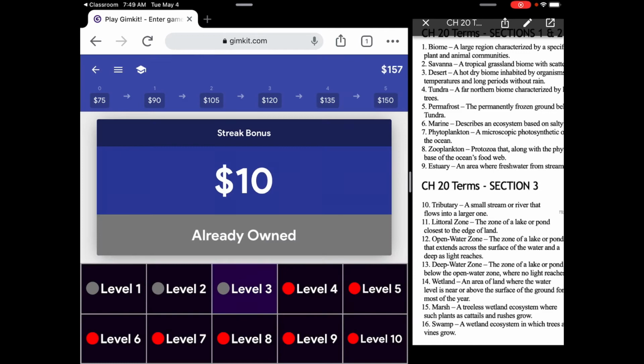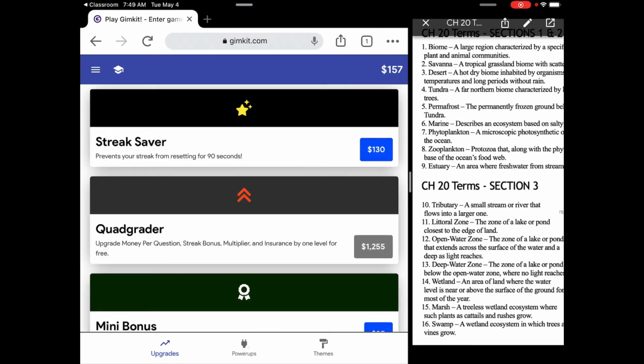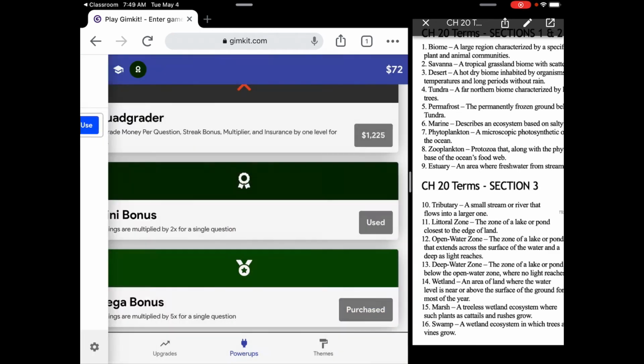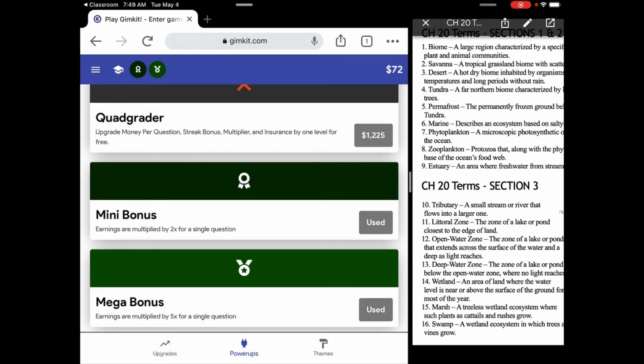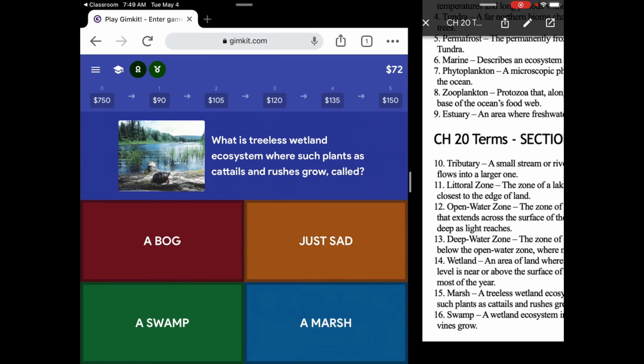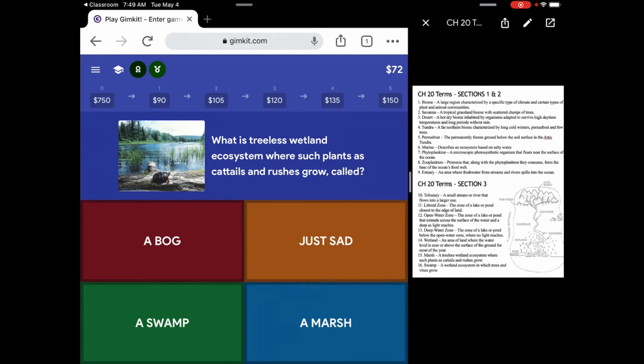But we also want to try out these power-ups. The mini bonus and the mega bonus are totally worth it. All right, we're going to use them. And when we use them together, we multiply the value of a question. All right, treeless. Treeless is right here, a marsh, a treeless wetland. All right, so it's worth 750 because